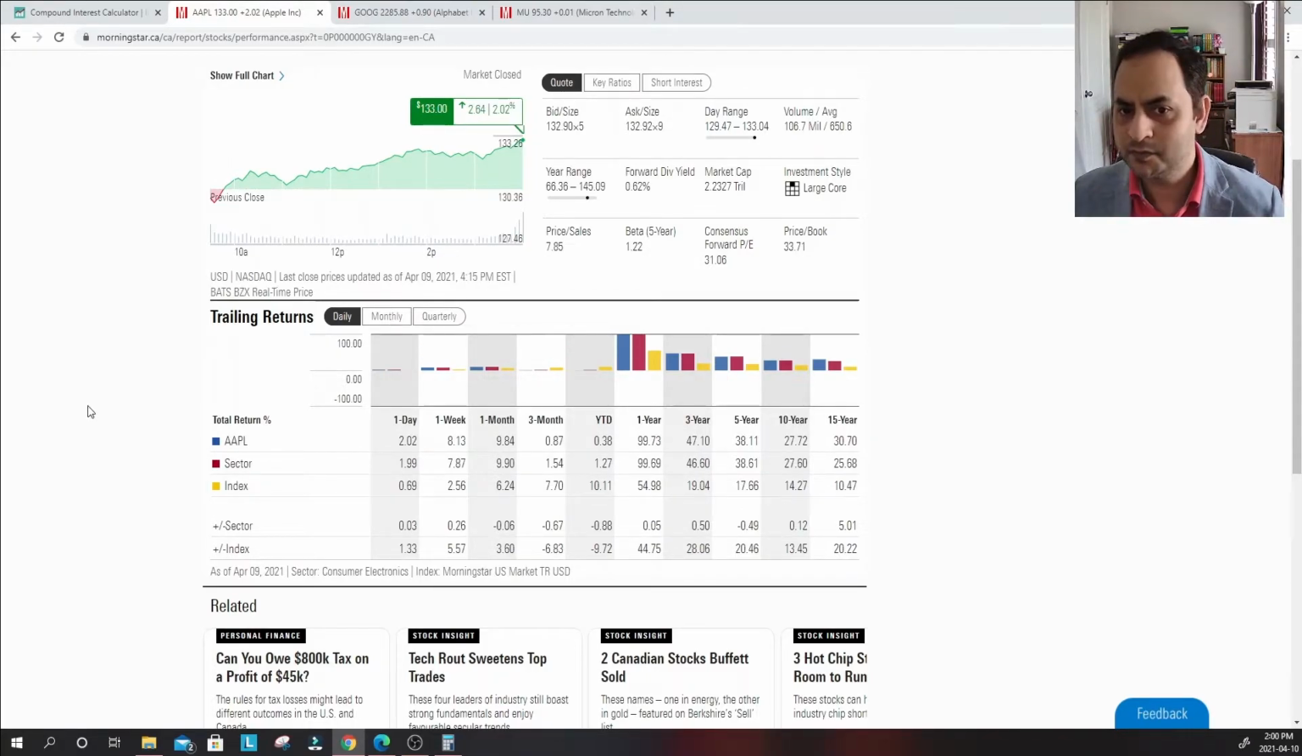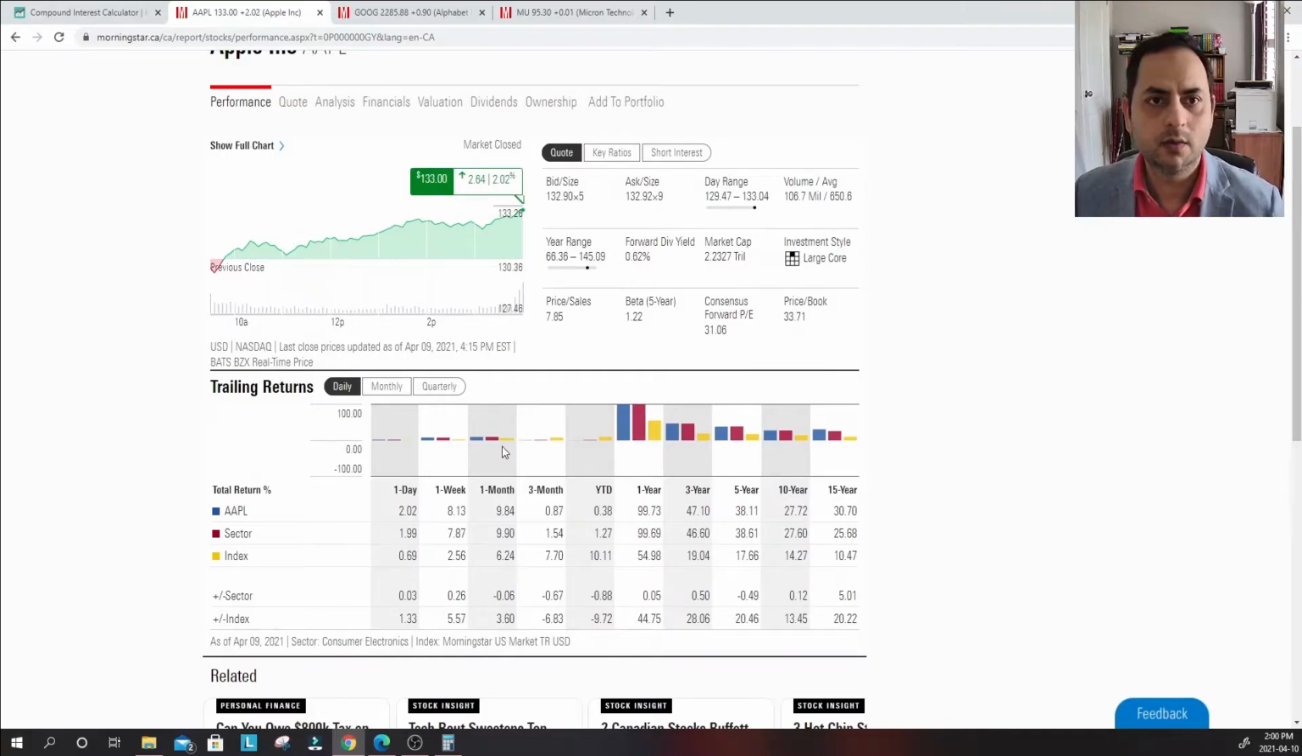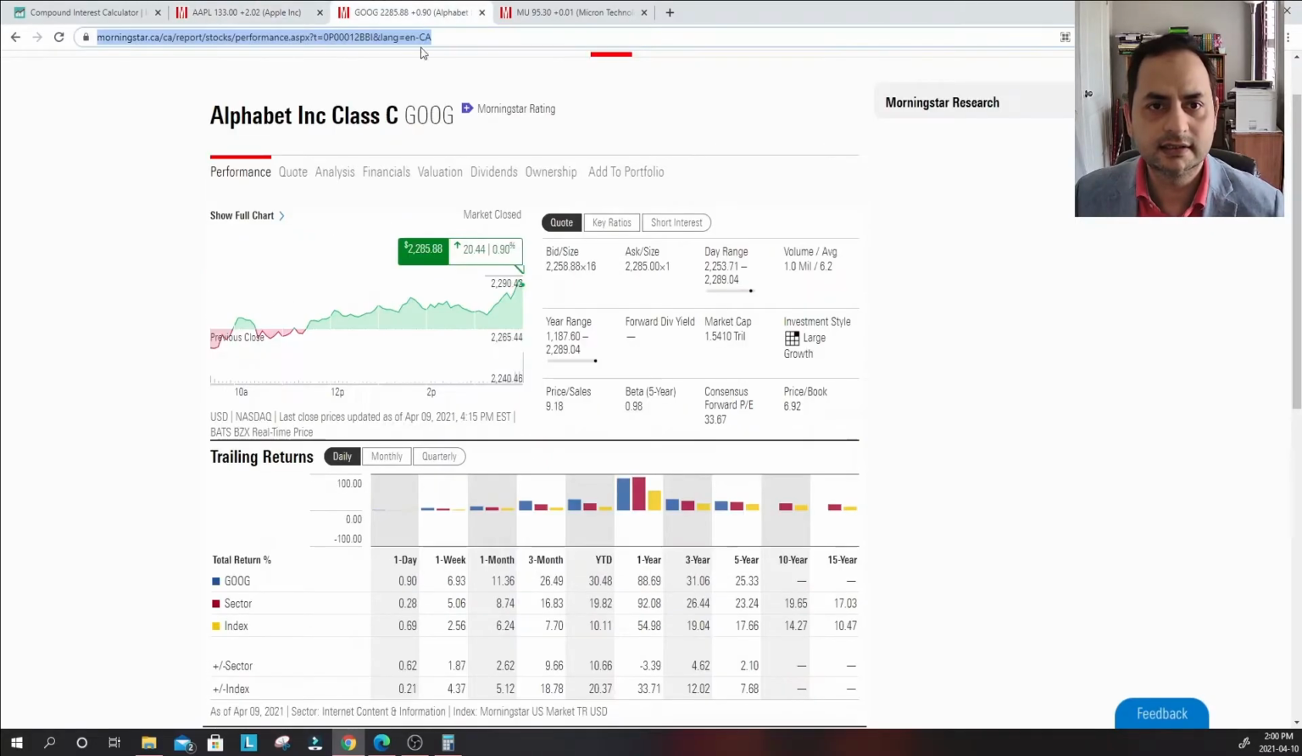That's up to you. But in some cases, if you do the 3-year basis or 1-year basis, Apple has even made 100% return, or 47%, 38% returns, right? So that's a huge amount of return. What next? Next, let's see Google.